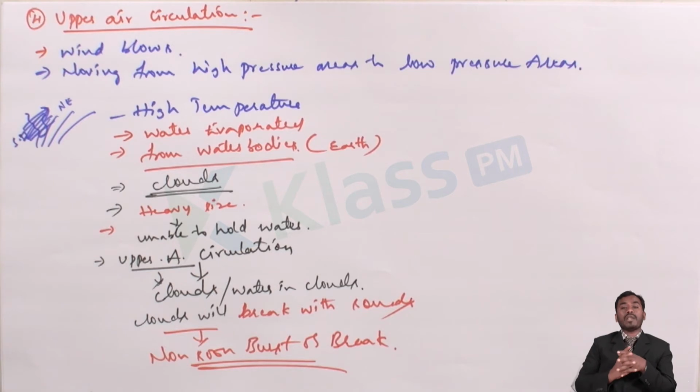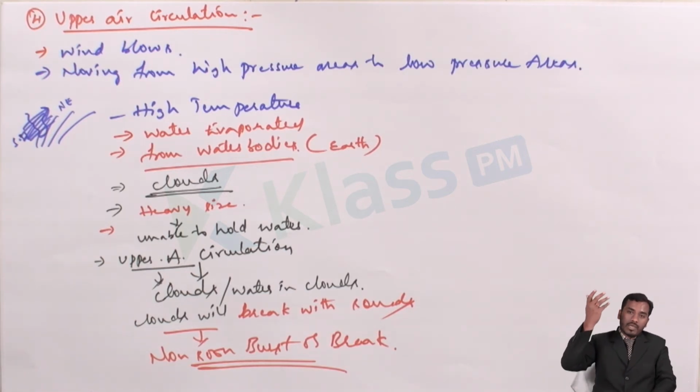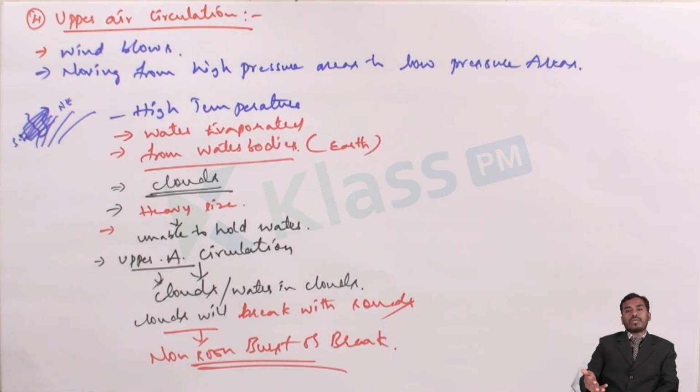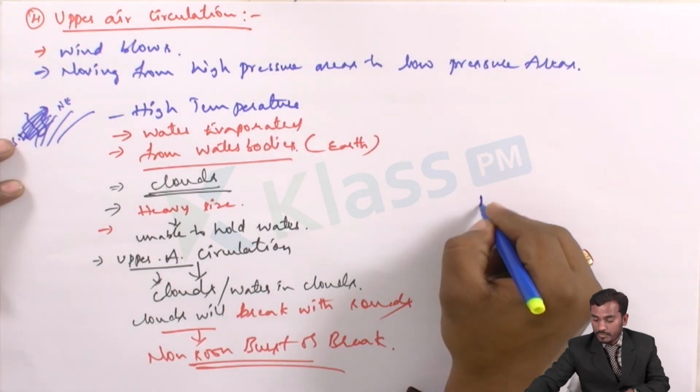See, because of the movement of this air, the wind has been stuck. The wind was moving in the form of upper air circulation at that particular time. When these clouds come in contact with this wind, because of the disturbance created by the wind, the clouds become unstable and cannot hold the water any longer. At that time, they'll drop that water. In due course of time, what happens? That water will come in the form of rainfall to the earth's surface. And now, in this process only, the hydrological cycle happens.